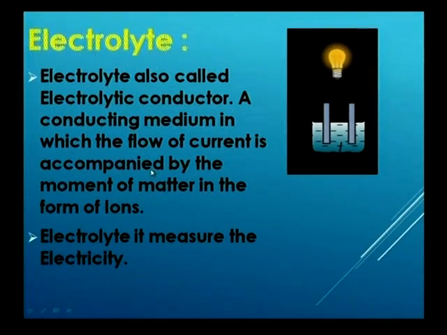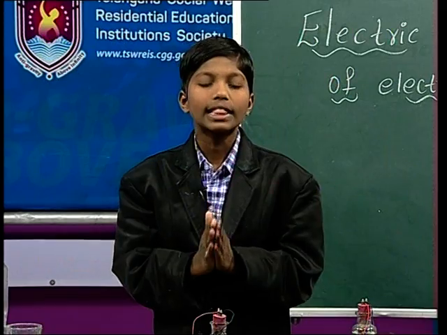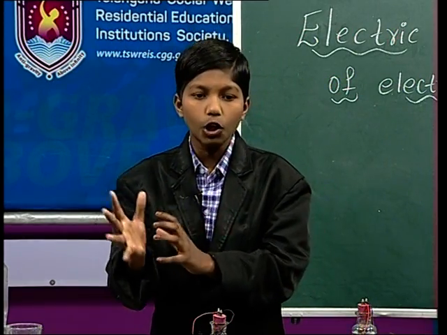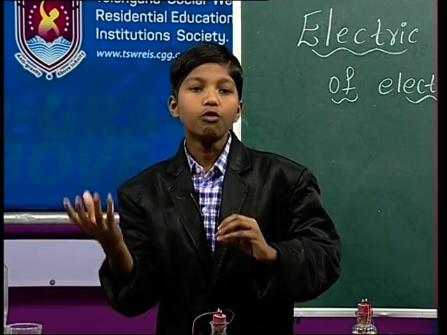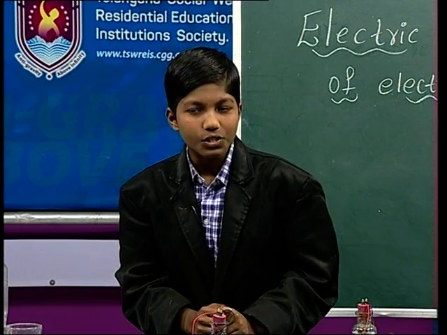Then what is electrolyte? Electrolyte is also called an electrolytic conductor, a conducting medium in which the flow of current is accompanied by the movement of matter in the form of ions. What is the meaning of ions, friends? Yes, an ion is nothing but an atom or a molecule with a net electric charge due to the loss or gain of one or more electrons.